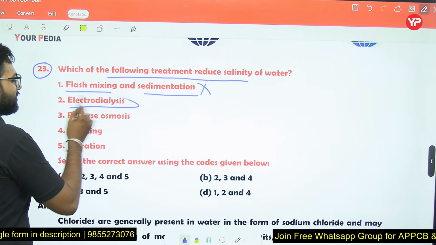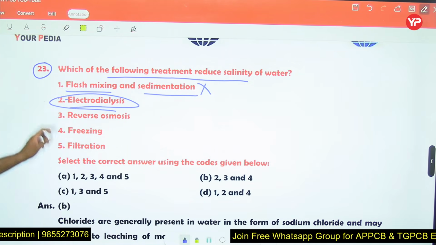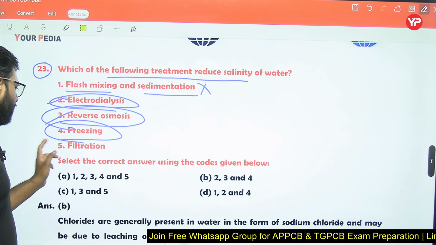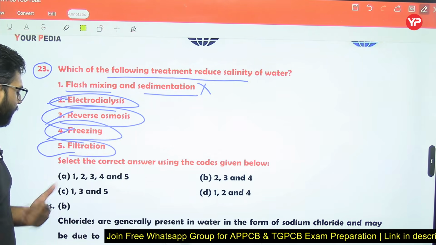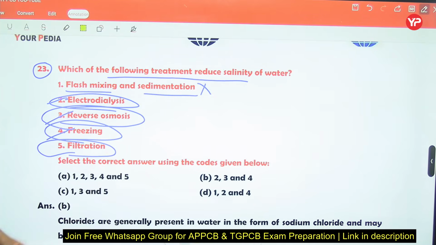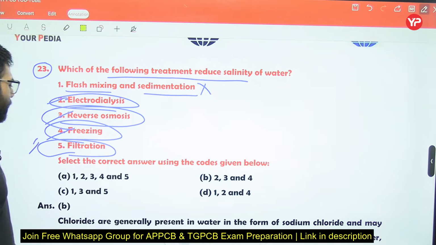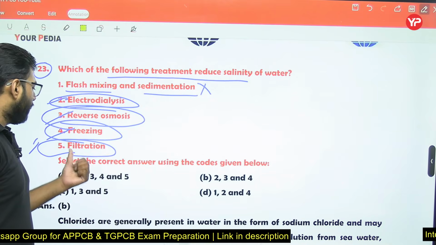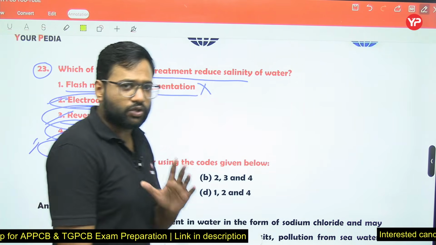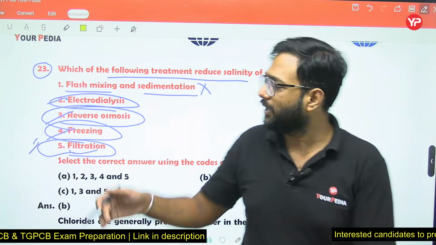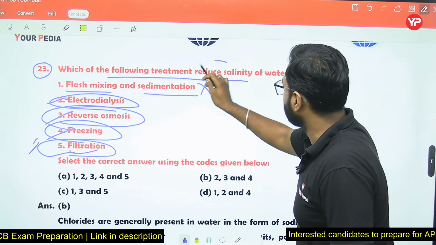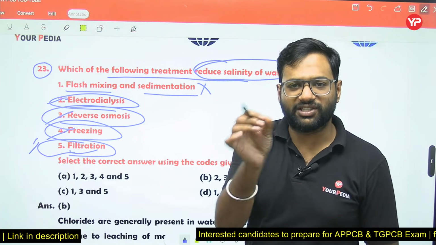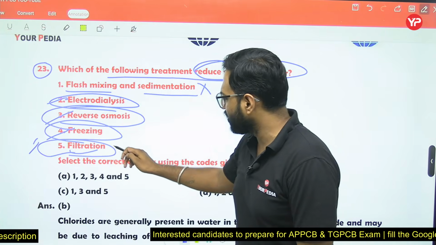And electrodialysis, yes, we can go for electrodialysis. Reverse osmosis, we can go for reverse osmosis. Freezing, we can go. Filtration, by filtration we can remove, no doubt, but according to the options, filtration is not mentioned in options 2, 3, 4 and 5. Filtration is also removing the dissolved solids, but remember the question is saying that we have to reduce the salinity of the water. If the question particularly asks about salinity, then in that case we can avoid filtration.